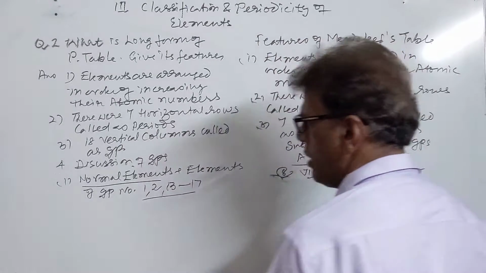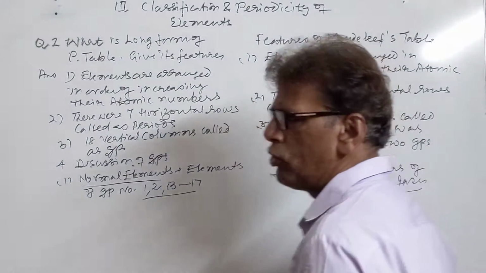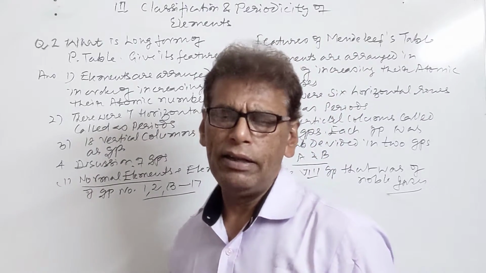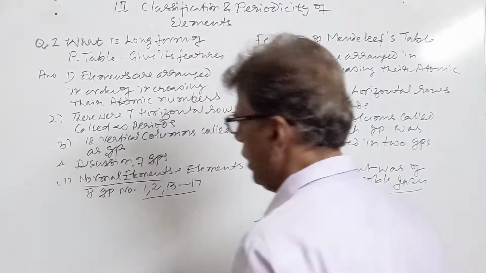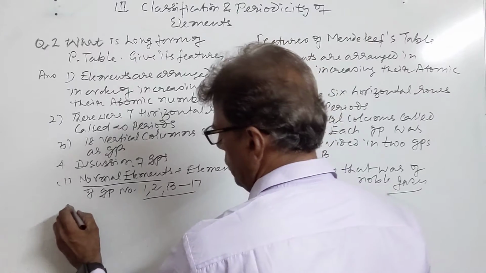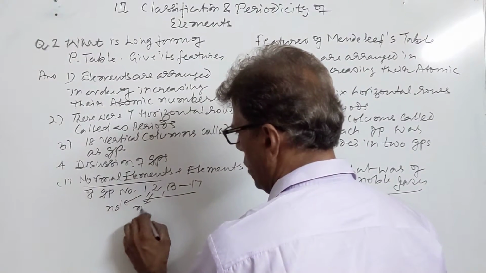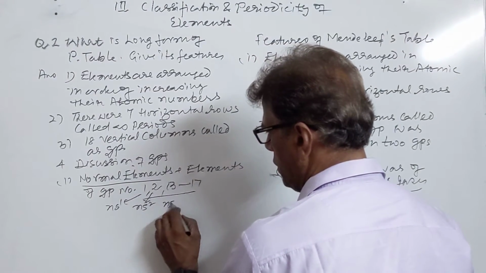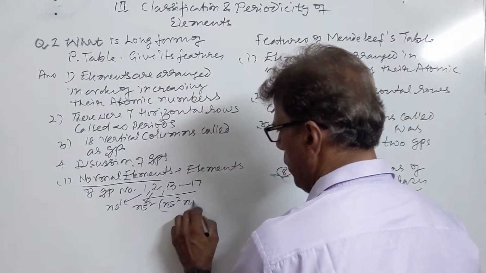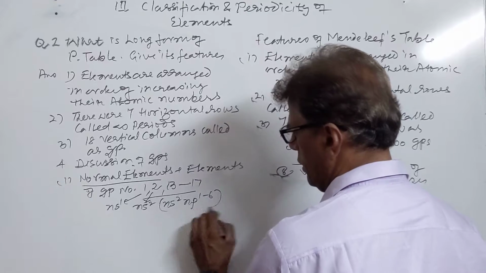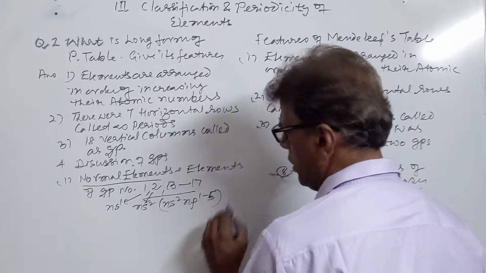In these elements, the outermost cell is incomplete and they are found in our normal daily use compounds. They have the configuration ns1 in the first group, then we have ns2. Here we have configuration ns2 np1 to np5 up to group 17.